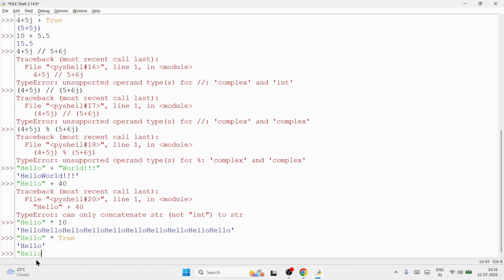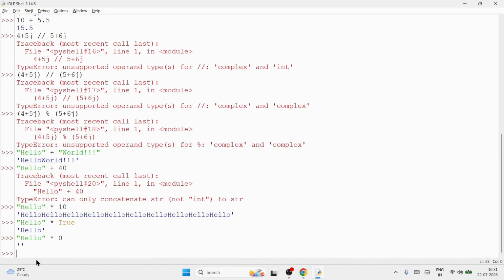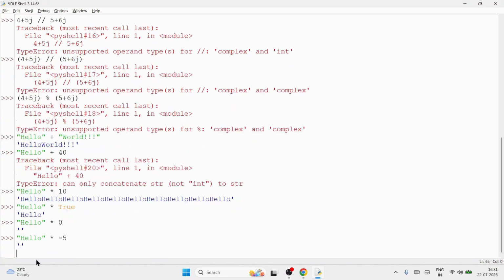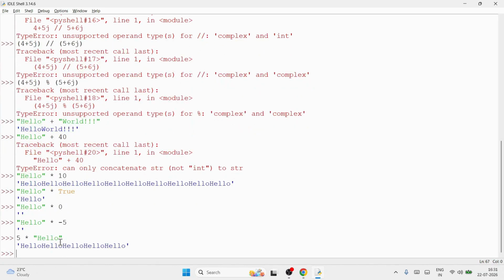If you write 0, it will give you an empty string. Now, some may ask, what if I give a negative number? Then also it will give you an empty string because it is an illegal number for repetition. And it's not that the string must come first; you can write the number first and then the string. Still, hello will be repeated 5 times. Only these two operations are allowed on strings.